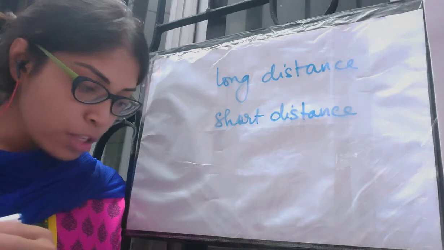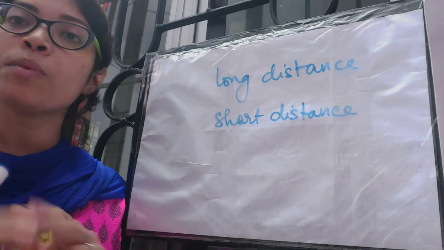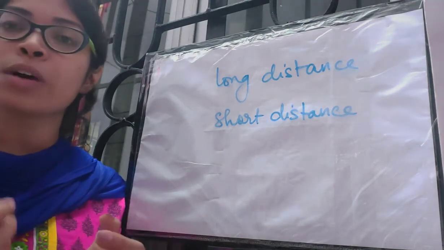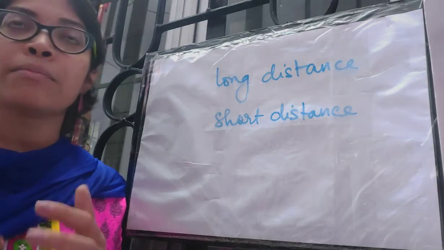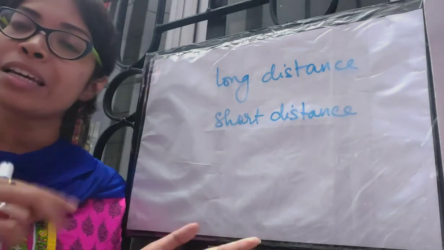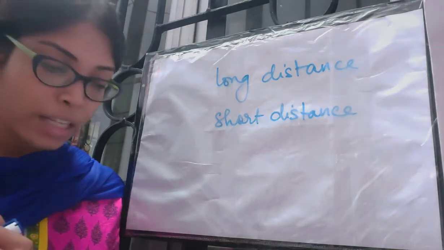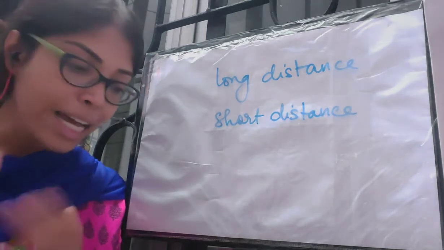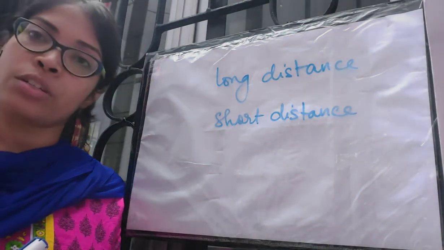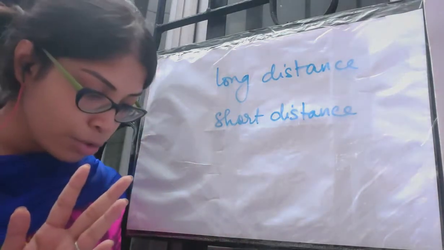But in the case of organic solutes and minerals, the type of movement is multidirectional. That means they are taken from the soil via the water column, which is the xylem, and then move to different parts of the plant body. They can go upward, downward, right, left, anywhere. That type of movement of organic solutes and minerals is known as multidirectional movement, but only water movement in plants is unidirectional. I hope these things are clear to you all: multidirectional, unidirectional, long distance, short distance.